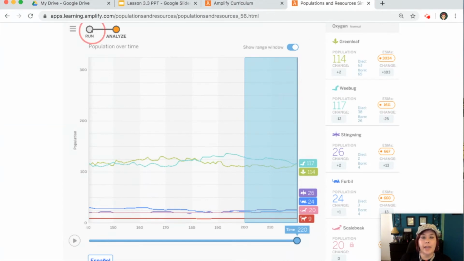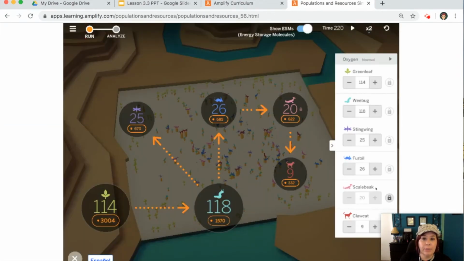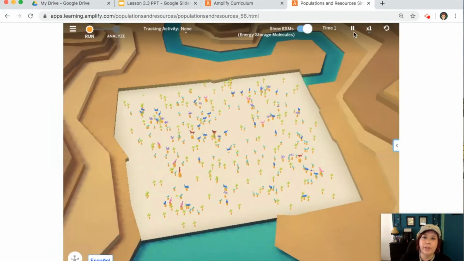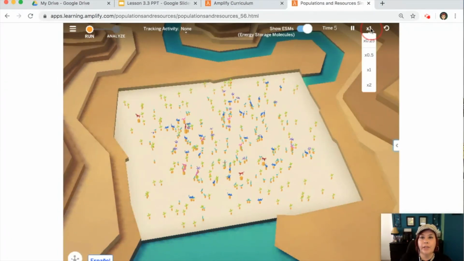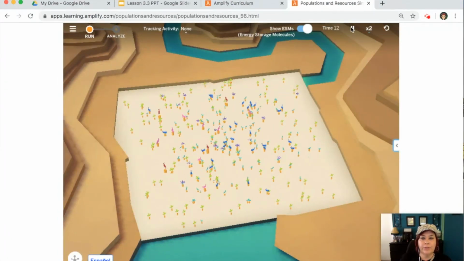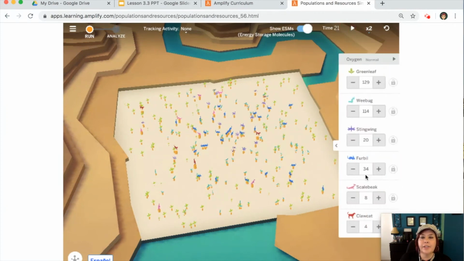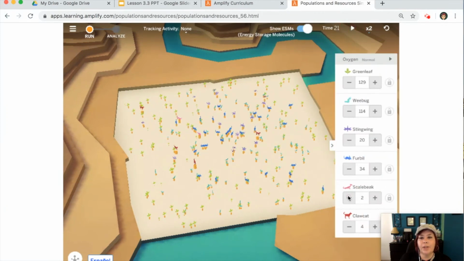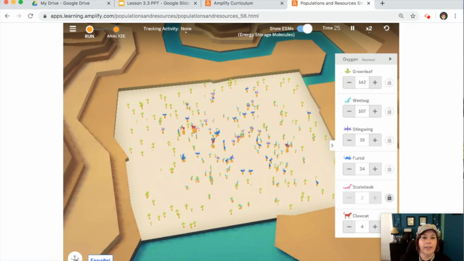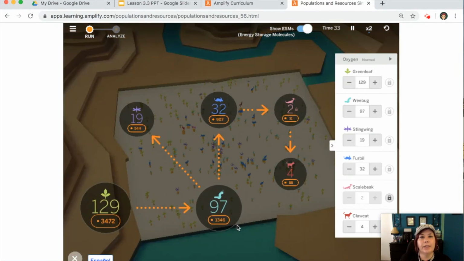So we can say that an increase in the scale beak population is a decrease in the green leaf population. Well, let's go ahead and reset and try one more simulation. So we're going to go ahead and do our usual, let it run for 20 units of time. And then let's decrease that scale beak population. I'm going to take it down to 2 just to create a more dramatic effect. And then we're starting out with 129 green leaves. Let's see how many we end up with after 200 units of time.